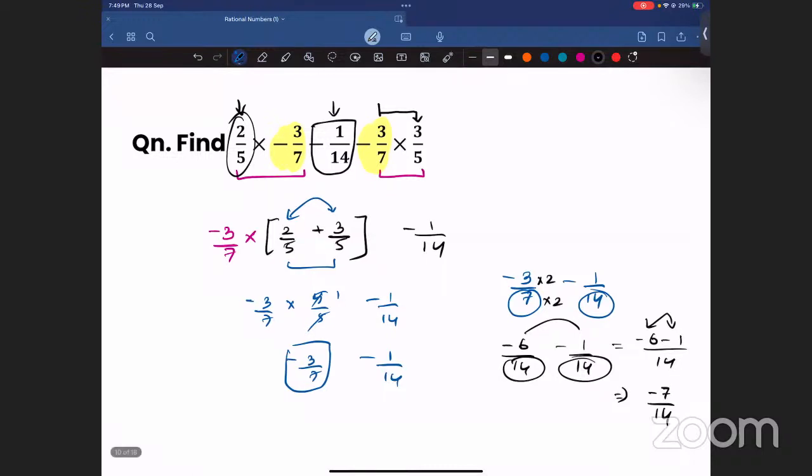Now, this is not the final answer. Minus 7 by 14, I told you in the beginning, you have to simplify it to the smallest value. So what is the smallest value? 7 and 14, you can cancel with 7 and write 1 by 2. And also, don't forget this minus. So what is our answer? It will be minus 1 by 2. Very good. I think some of you guys have already got this answer, minus 1 by 2. Very good. And those of you who did not get the answer, please correct yourself and write it as minus 1 by 2, and also write the steps properly. Don't simply write the final answer and keep it like that. Also write the steps properly. Okay.